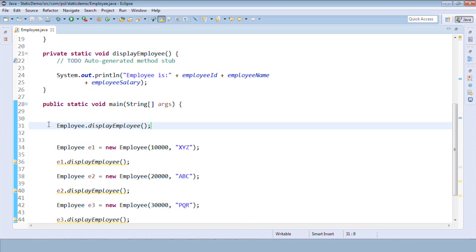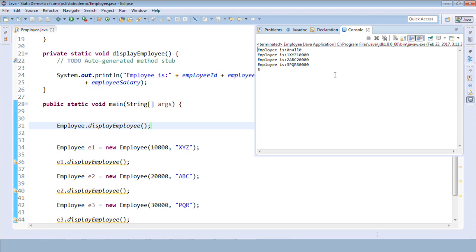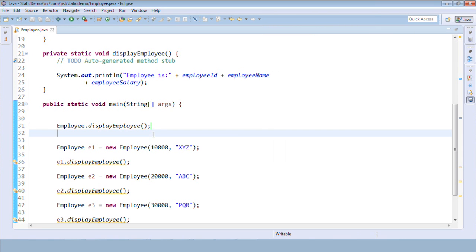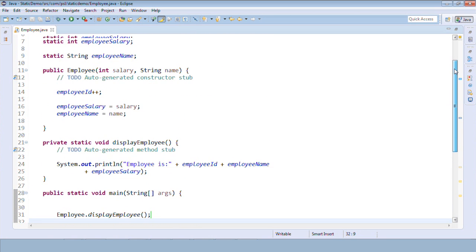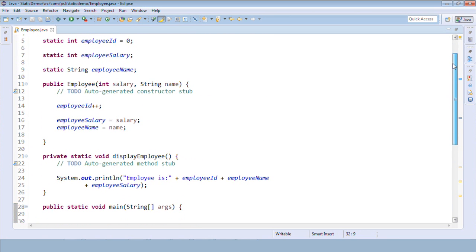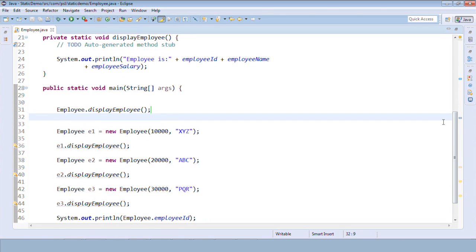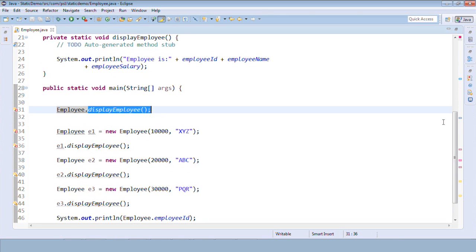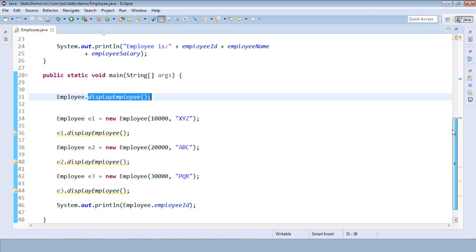If I run, that will give us the default values for now. We have not initialized, so I'll get 0, null and 0. That's it. So let's proceed ahead, and we will be talking about packages and the access modifiers now.